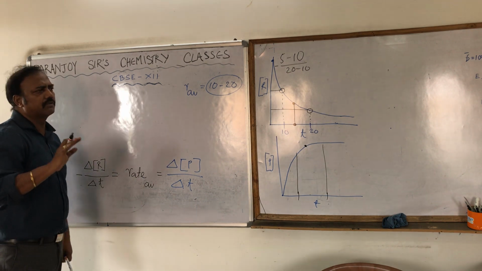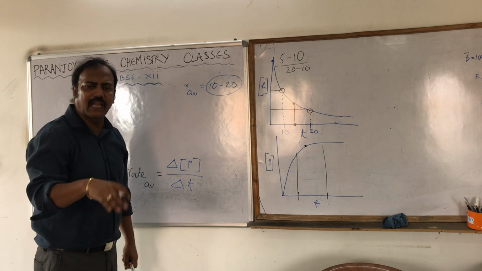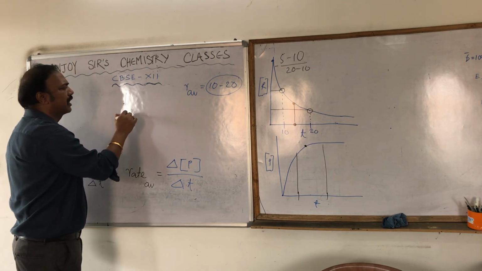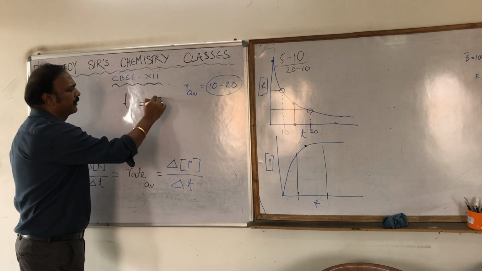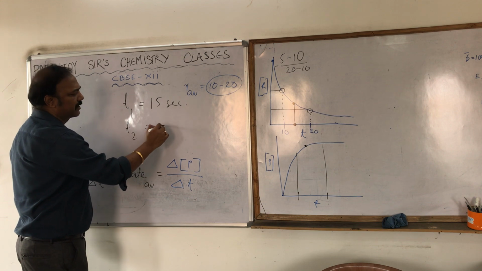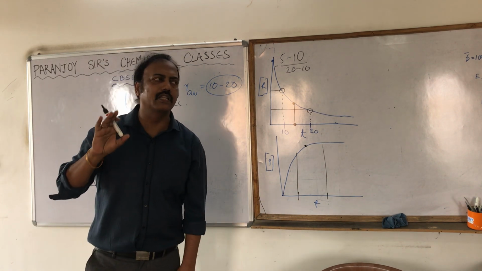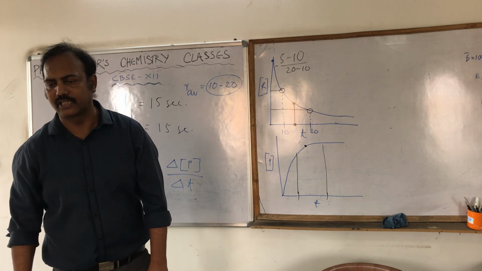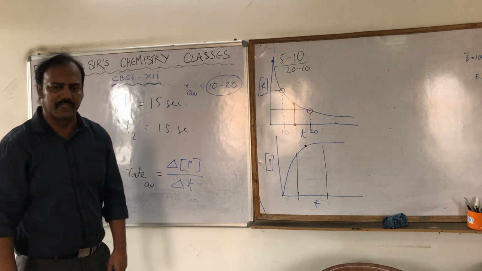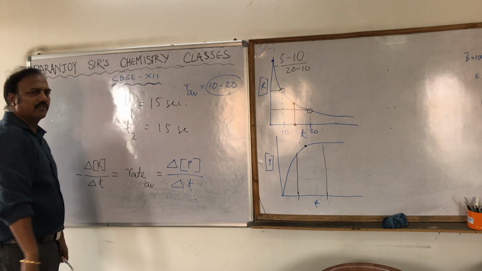Now if I ask you what is the rate of the reaction at 15 seconds, and then I ask you what is the initial time, you will say, sir, 15 seconds. And if I ask you what is the final time, you will say, sir, 15 seconds. Because I told you to calculate the rate of the reaction exactly at 15 seconds. What is the speed? Fine. So initial time is also 15, final time is also 15.